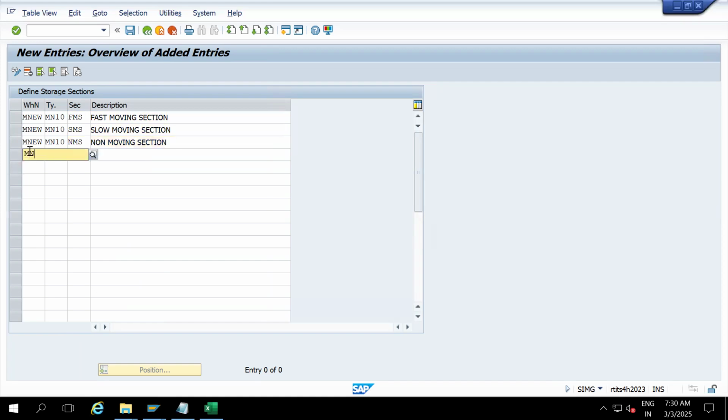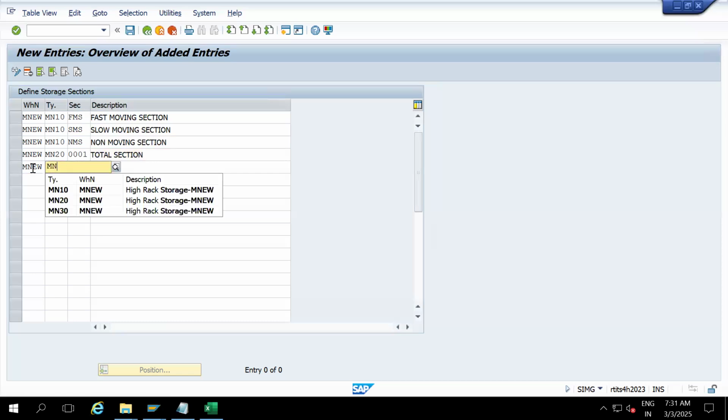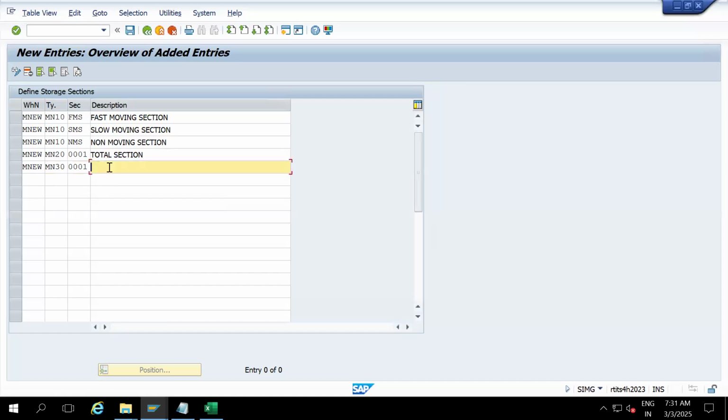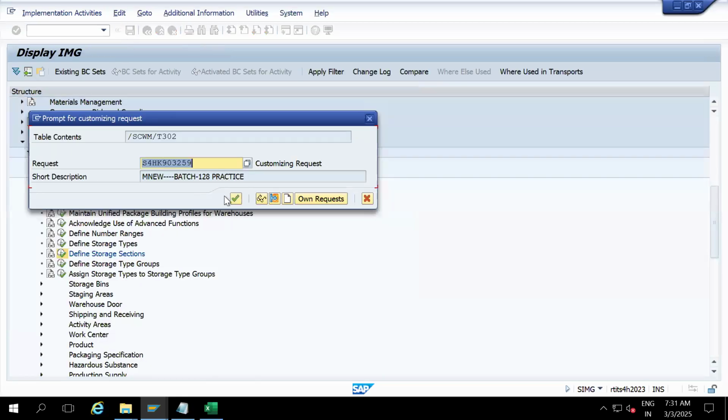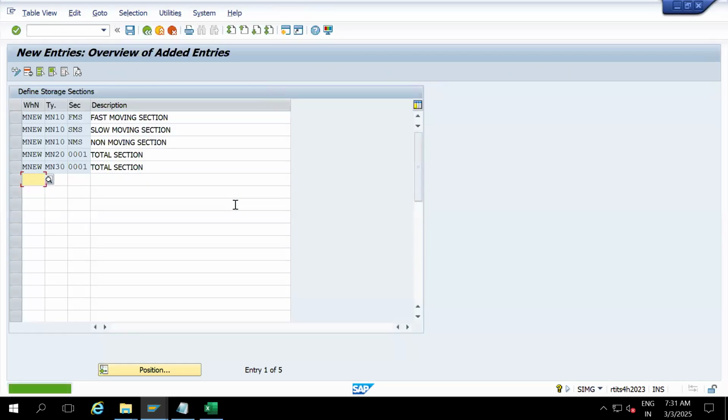Then MNEW warehouse, MN20. As per the requirement, only one section is needed, 0001, that is total section. MNEW, MN30, here also one section, that is again total section. Enter, save it. So sections are also defined.